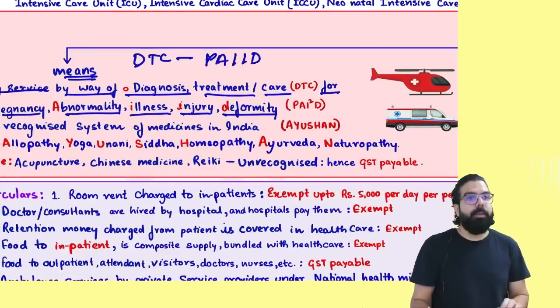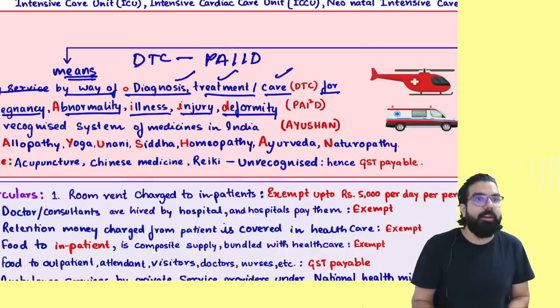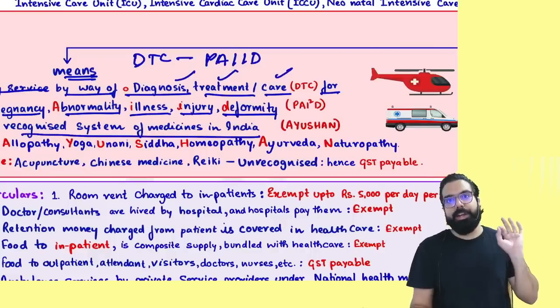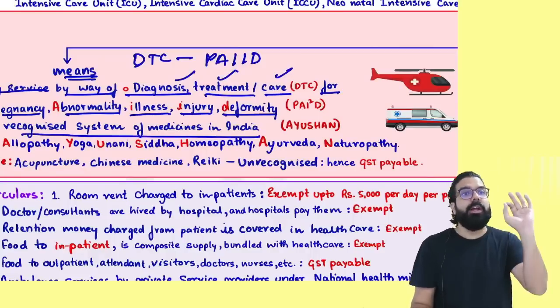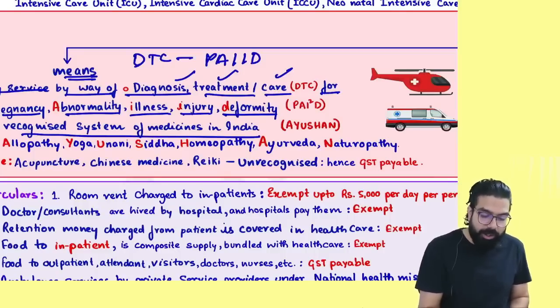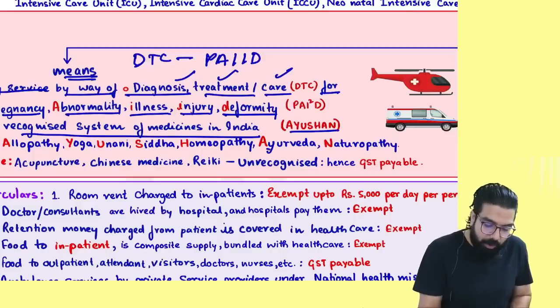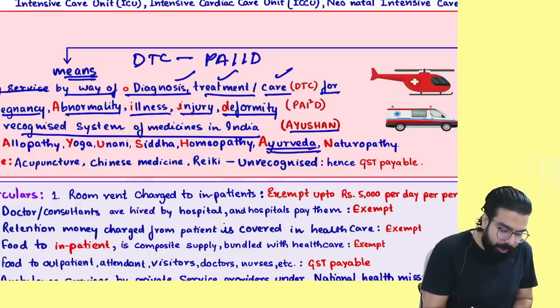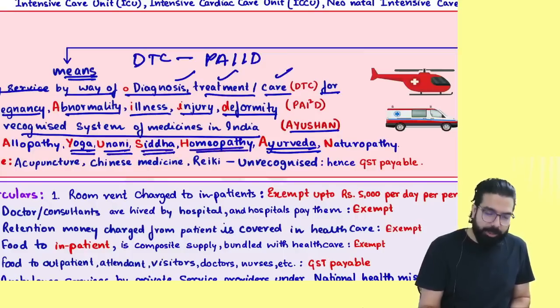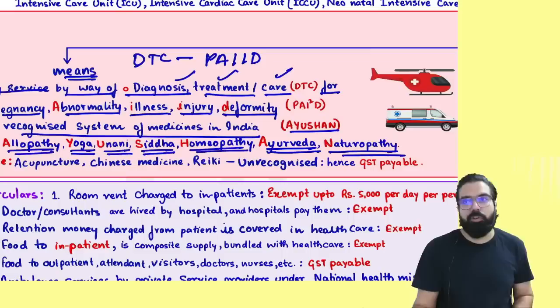And always remember, the diagnosis, treatment and care should always be done in what? A recognized system of medicine in India. Then it will be treated as healthcare. Sir, what do you mean by recognized system of medicine in India? Recognized systems are AYUSH-NA: A for Ayurveda, Y for Yoga, U for Unani, S for Siddha, H for Homeopathy, A for Allopathy and N for Naturopathy.